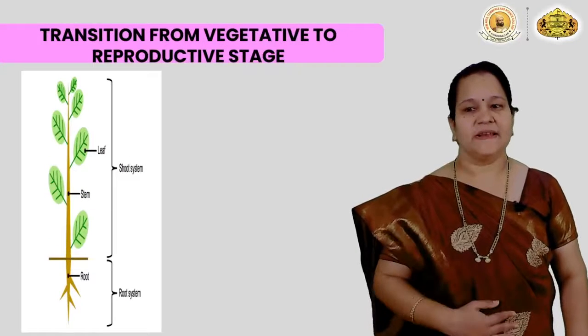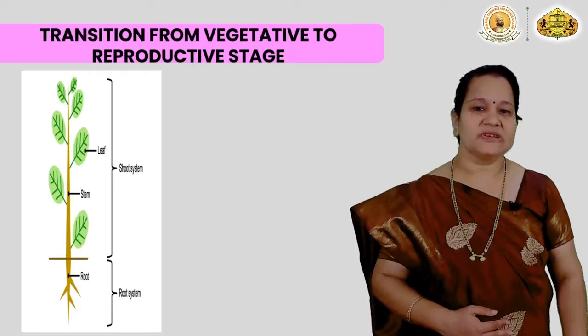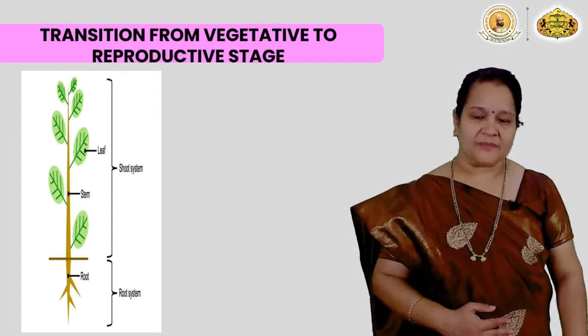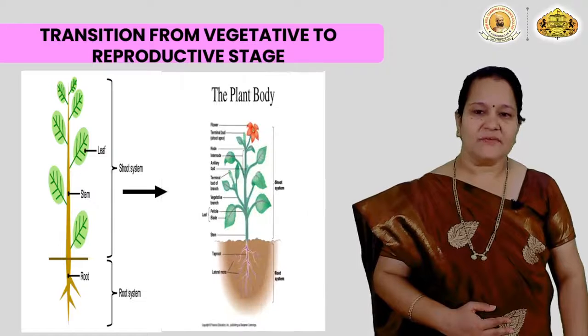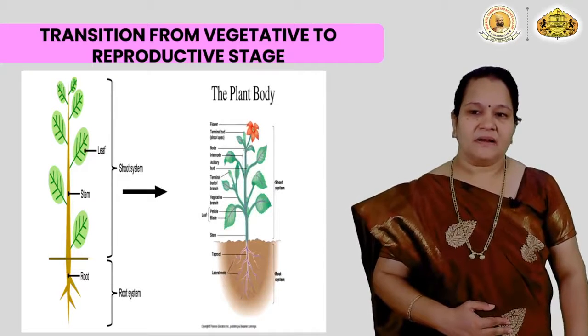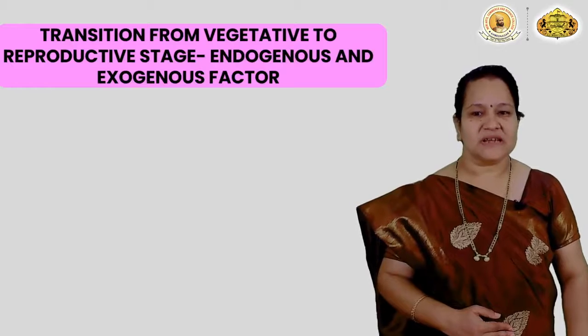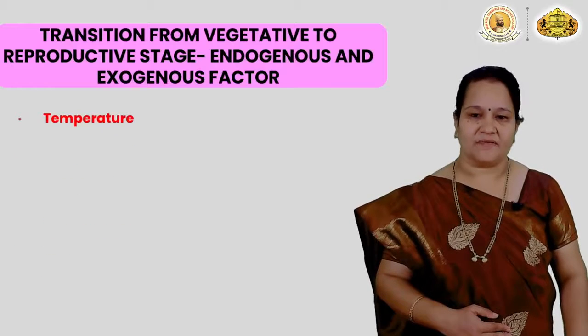After Arabidopsis thaliana, we are going to see the topic that is the transition from vegetative to reproductive stage. In the vegetative phase, plants grow only vegetatively, but the transition from vegetative to reproductive stage involves many endogenous as well as exogenous factors.